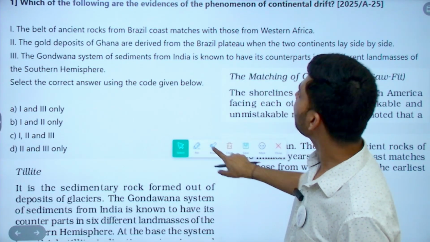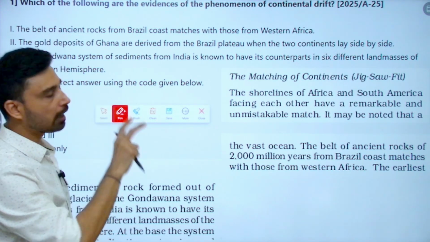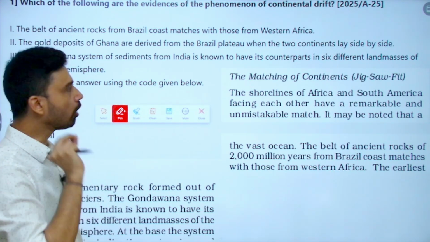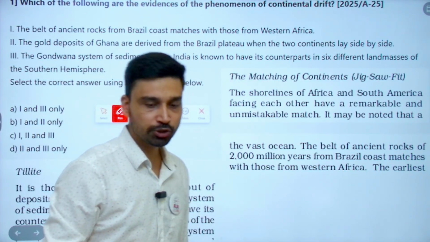Which of the following are the evidences? Now, if you look at one question recently asked from geomorphology, you'll understand how important NCERT is again for every topic. This is again a recent year, not very old: the 2025 question, last year's question.